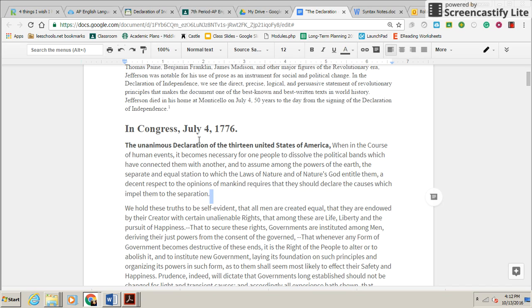In Congress, July 4th, 1776, the unanimous declaration of the 13 United States of America. When in the course of human events it becomes necessary for one people to dissolve the political bands which have connected them with another, and to assume among the powers of the earth the separate and equal station to which the laws of nature and of nature's God entitle them, a decent respect to the opinions of mankind requires that they should declare the causes which impel them to separation.